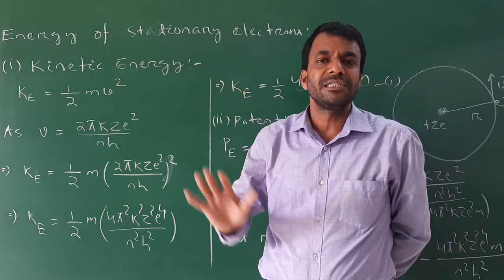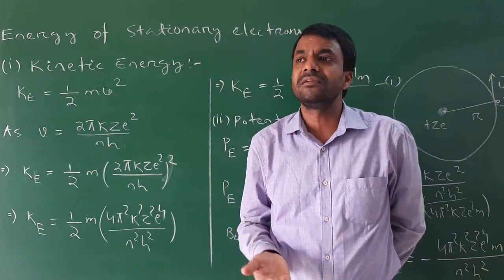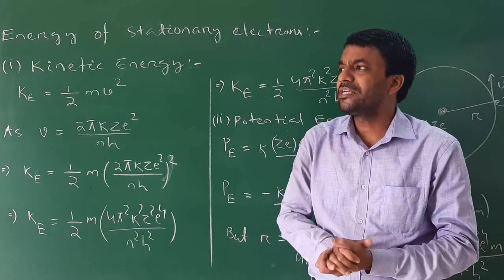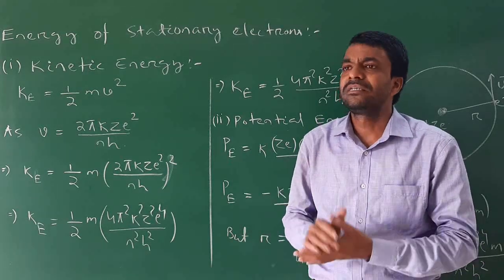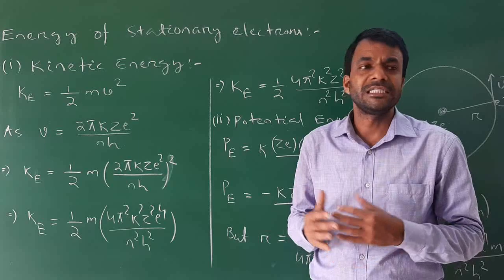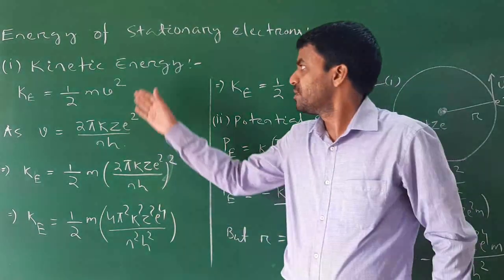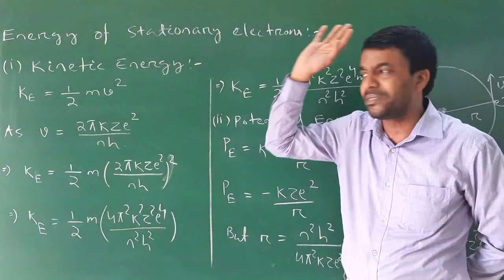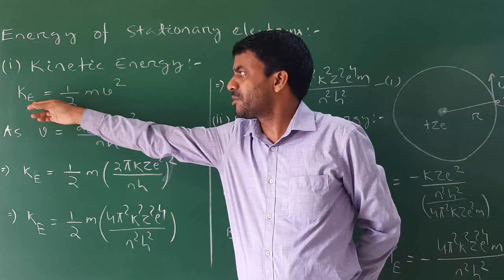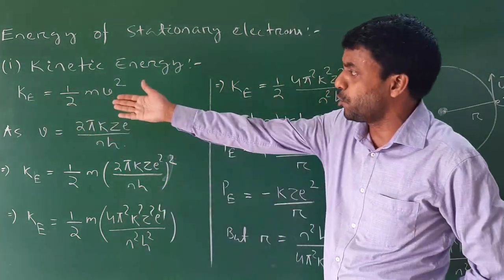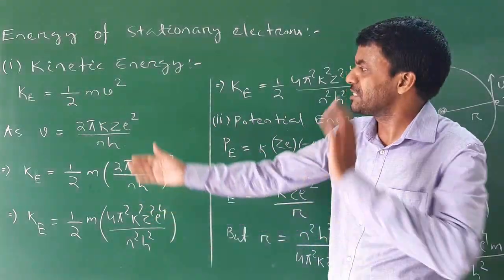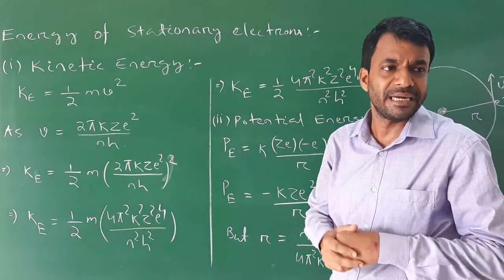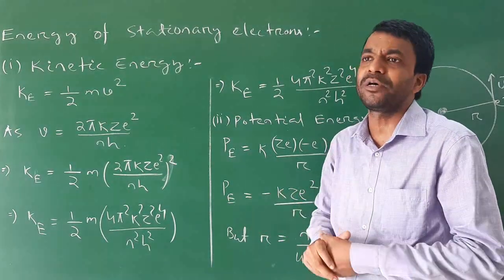When you write the kinetic energy, you have to first define it. The energy possessed by the electron due to its motion is known as the kinetic energy. Its formula is similar to the usual kinetic energy: half mv squared. Kinetic energy, denoted as KE, is equal to half mv squared. m is the mass of the electron, v is the velocity of the revolving electron.